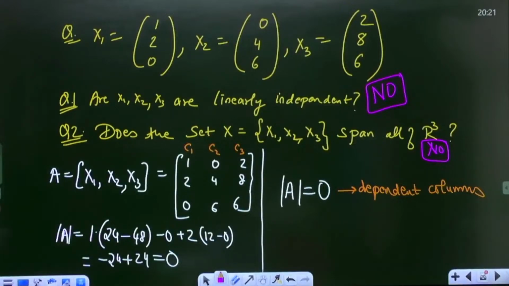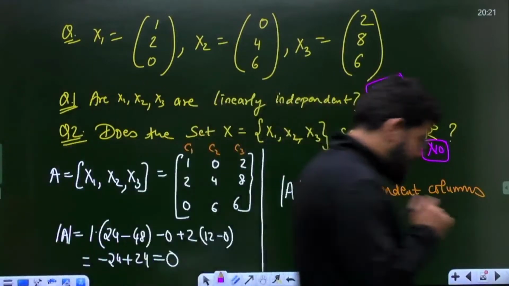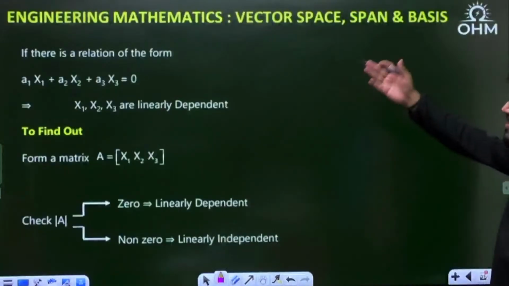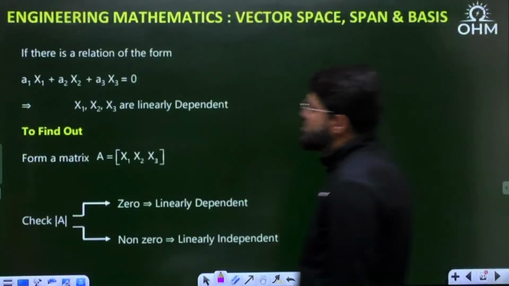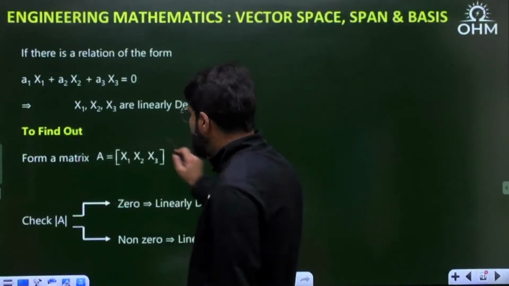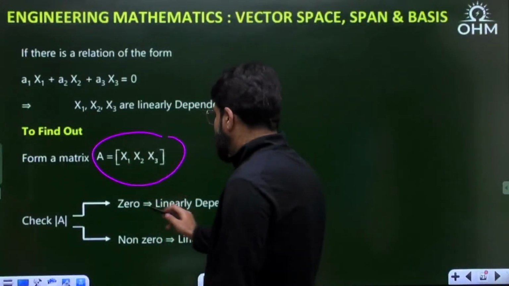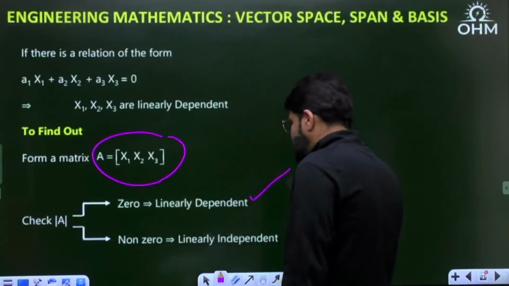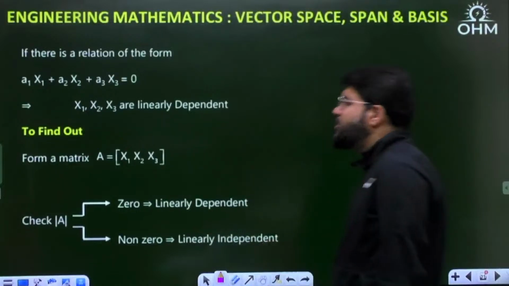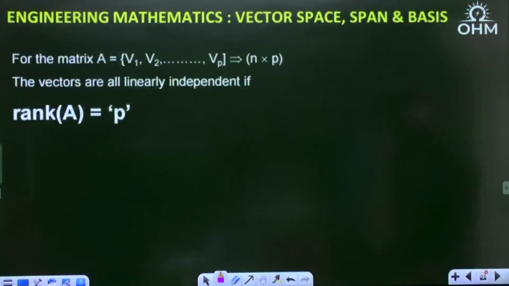Right. Now, the next point. This is the same procedure I have noted here. With respect to three vectors, form the matrix, and if the determinant is 0, then the vectors are linearly dependent. If non-zero, then they are independent.